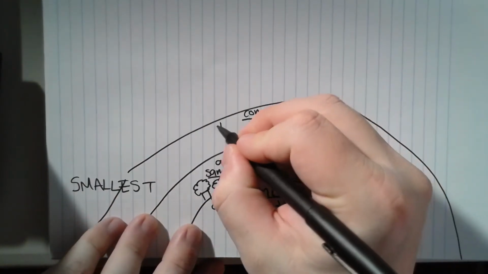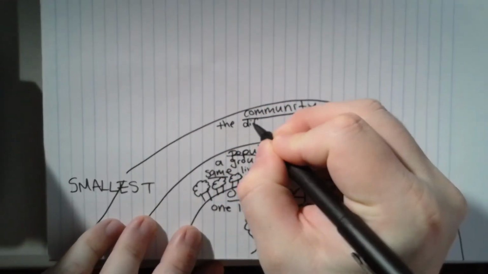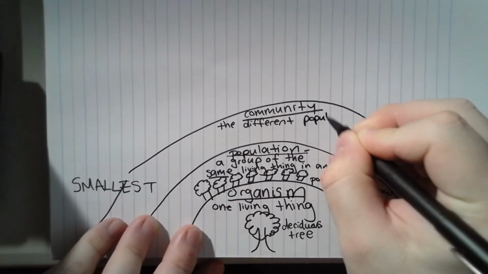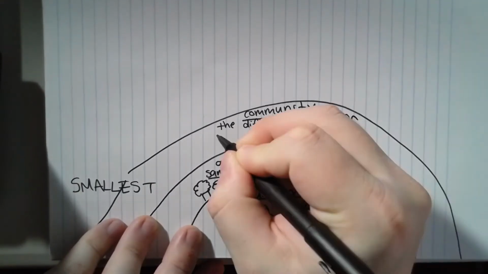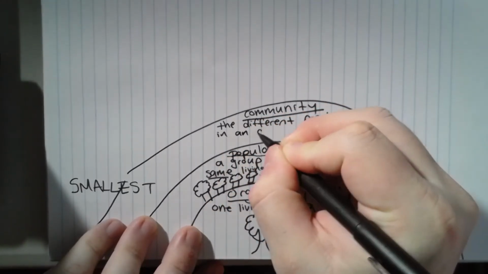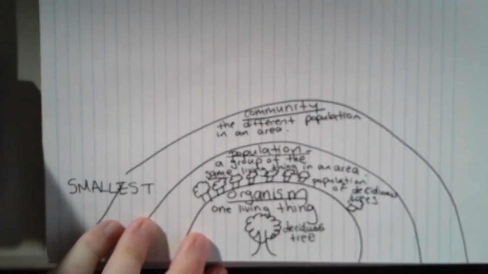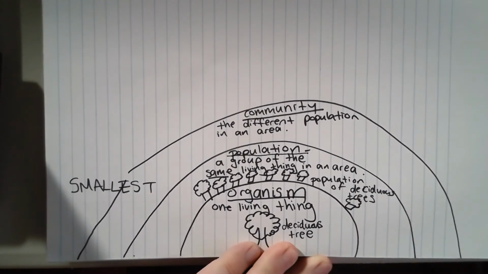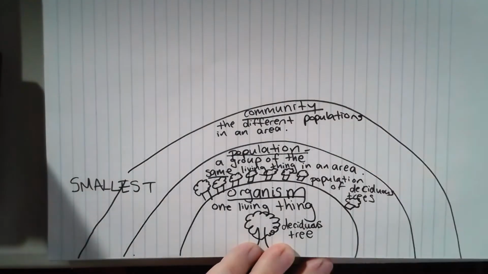Community is the different populations in an area. Okay. Una comunidad es las diferentes poblaciones en un área.